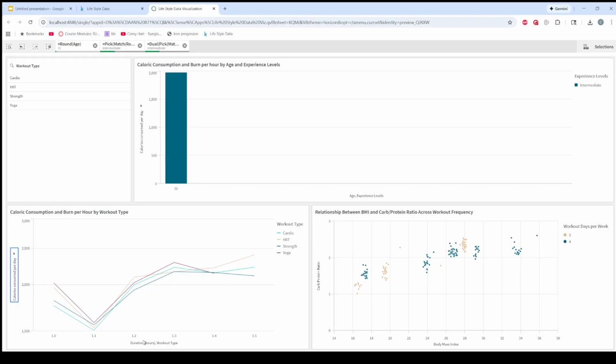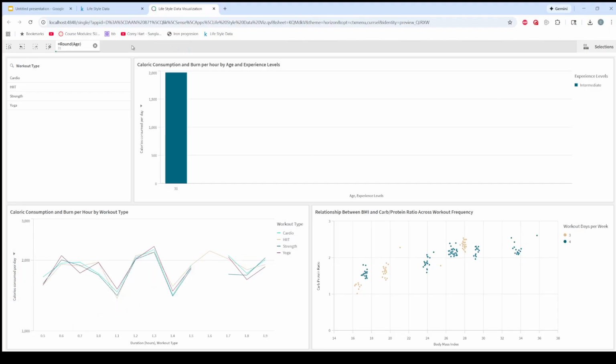For this, it is the amount of hours of workout that they would do a day, and it's not as definitive a trend as the other view, mostly because someone that is burning more calories doesn't necessarily mean that they're eating more calories if they are trying to lose weight or are more fit.